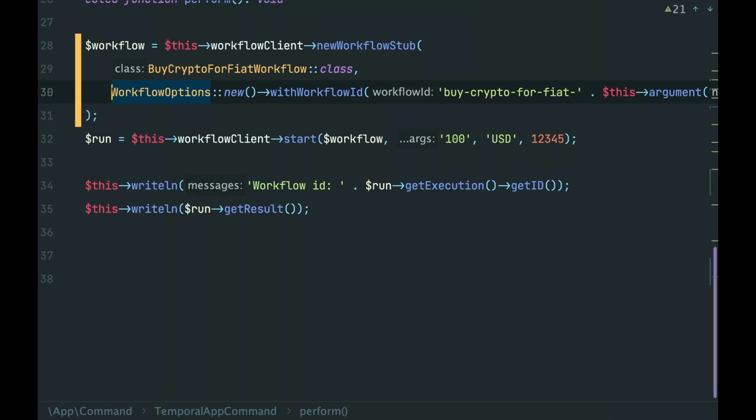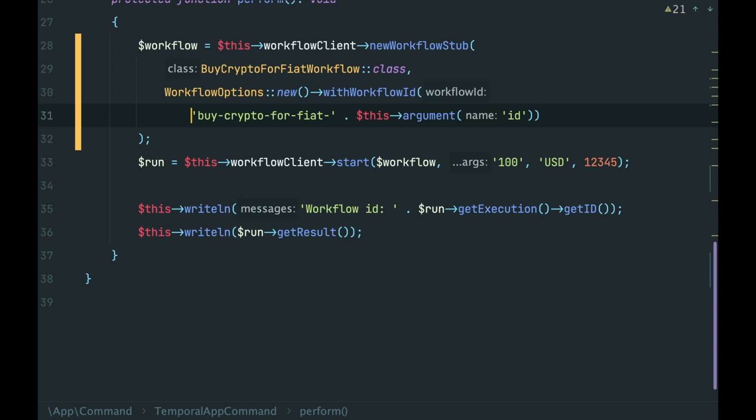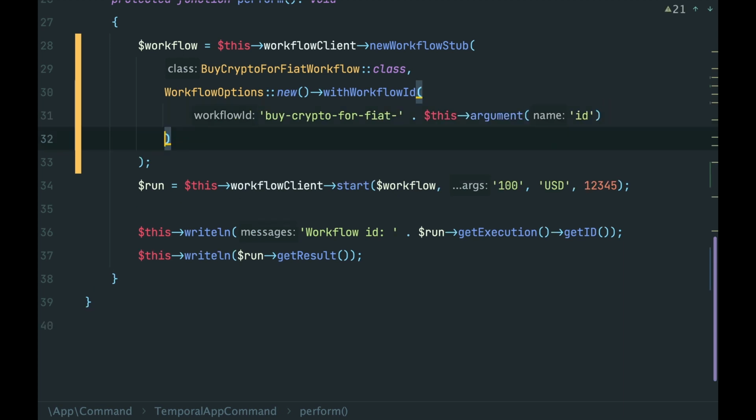So if you want to start a workflow with an already predefined ID, use workflow options when you create a new workflow.